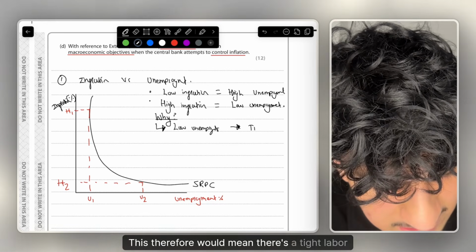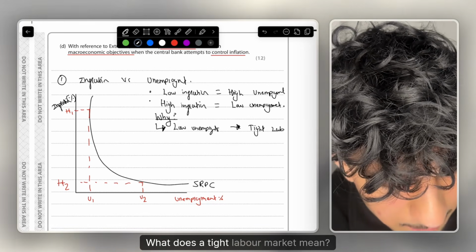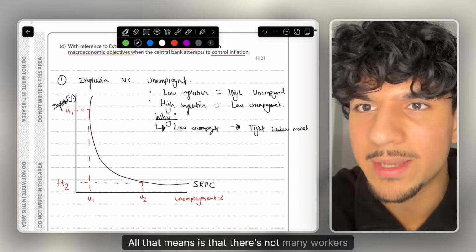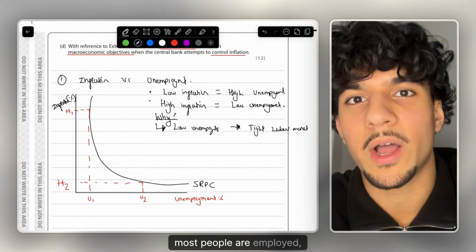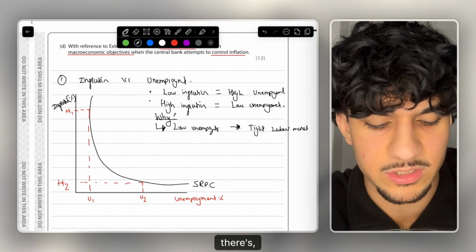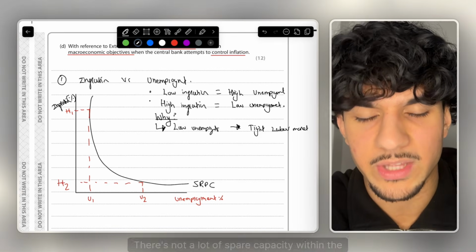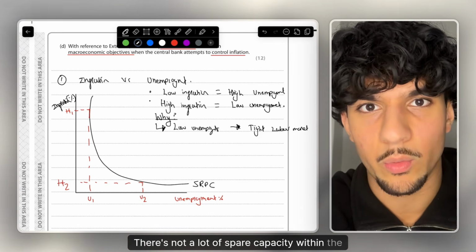This therefore would mean there's a tight labour market. What does a tight labour market mean? All that means is that there's not many workers available. As the name suggests, if there's low unemployment, most people are employed, meaning that there's not a lot of workers available. There's not a lot of spare capacity within the economy.